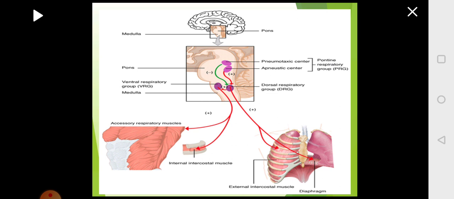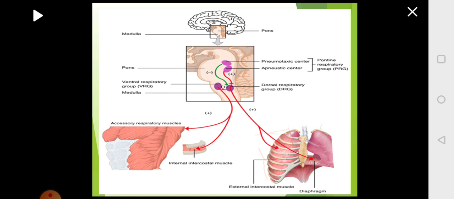If you come down to the brainstem region, there you have the medulla oblongata and pons. First you have the pons region. In the pons region you have the pneumotaxic center and apneustic center. These will form the regulatory center, which in turn will regulate the respiratory activity controlled by the medulla region.